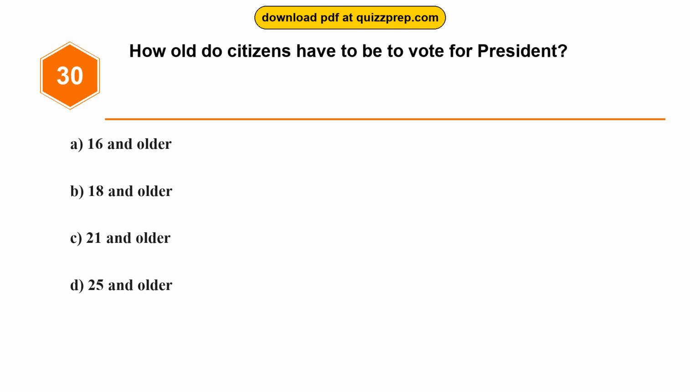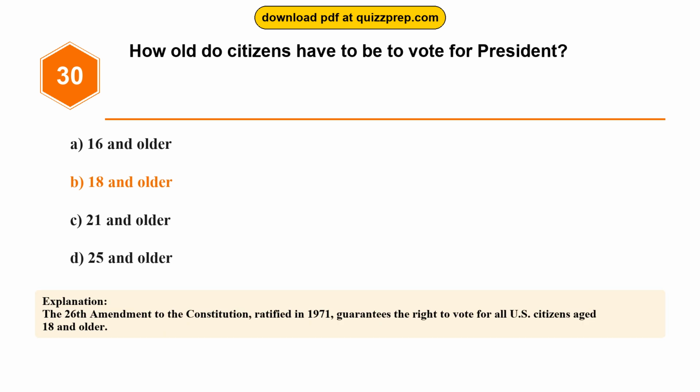Question 30. How old do citizens have to be to vote for president? Option A. 16 and older. Option B. 18 and older. Option C. 21 and older. Option D. 25 and older. The correct answer is option B, 18 and older. The 26th Amendment to the Constitution, ratified in 1971, guarantees the right to vote for all U.S. citizens aged 18 and older.